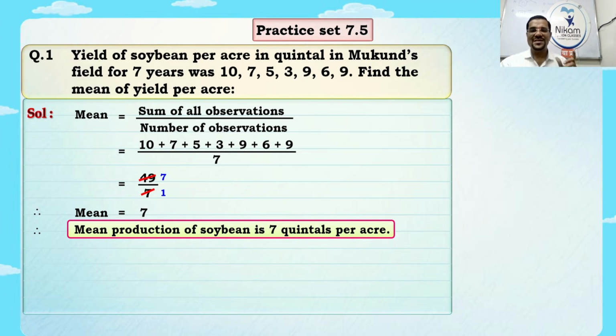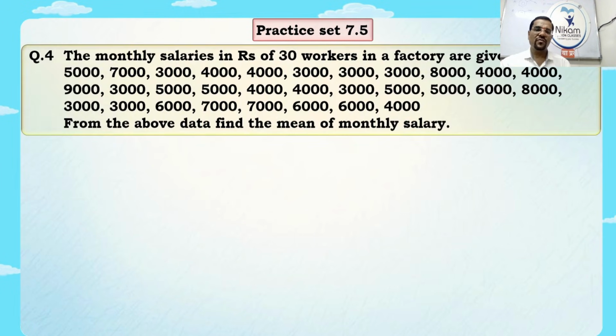Now, dear students, this is a word sum. So whenever there is a word sum, we have to write the answer in a complete sentence and put it in a bracket. The bracket is for highlighting your answer. Okay, so now we'll take question number 4.